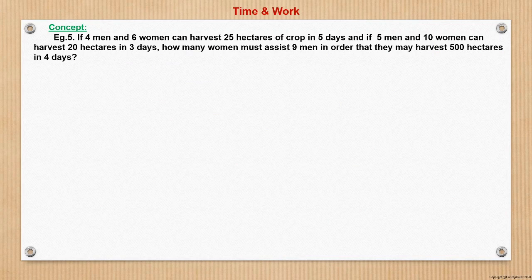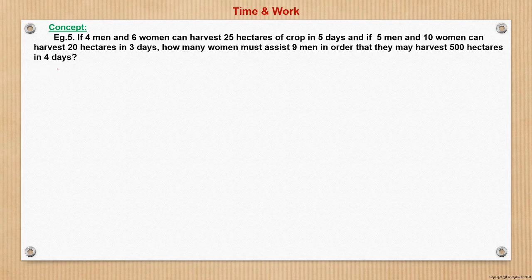5, it says that if 4 men and 6 women can harvest 25 hectares of crop in 5 days, and if 5 men and 10 women can harvest 20 hectares of land in 3 days, how many women must assist 9 men in order that they may harvest 500 hectares in 4 days? The same concept. What is the work?